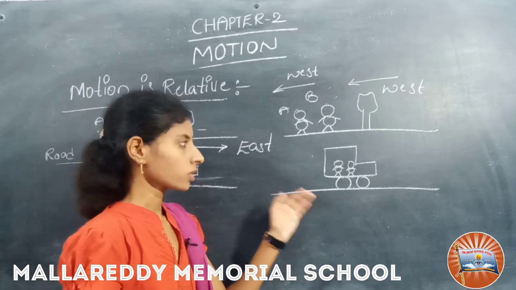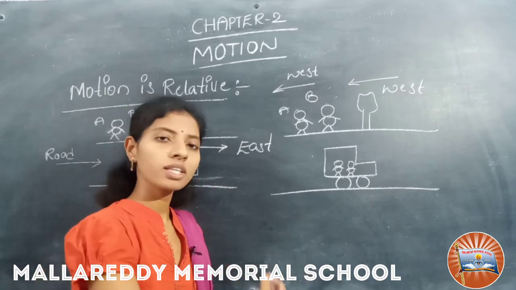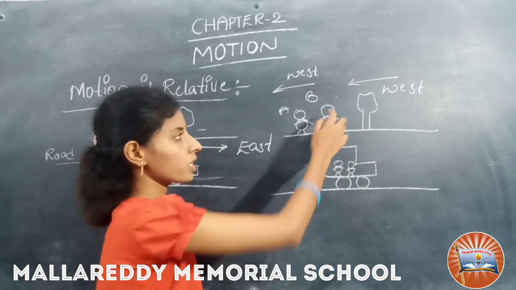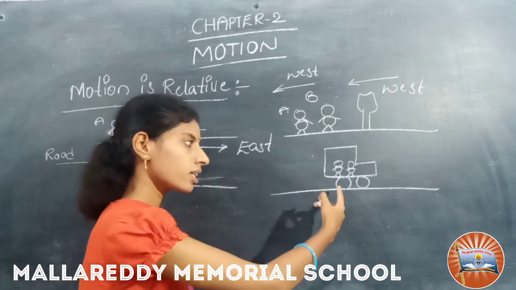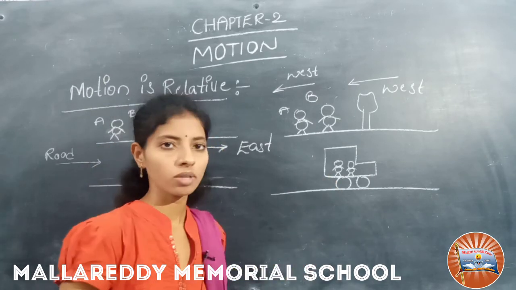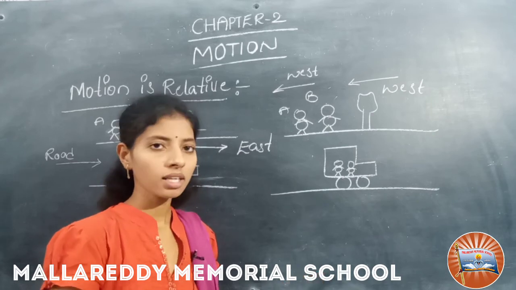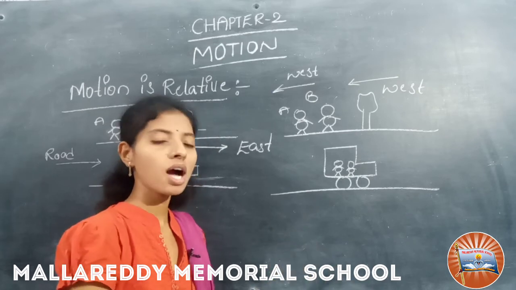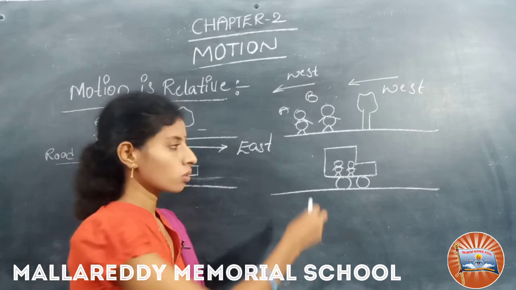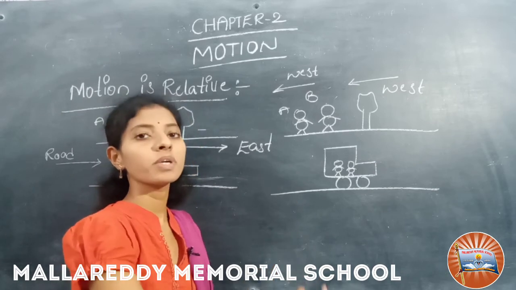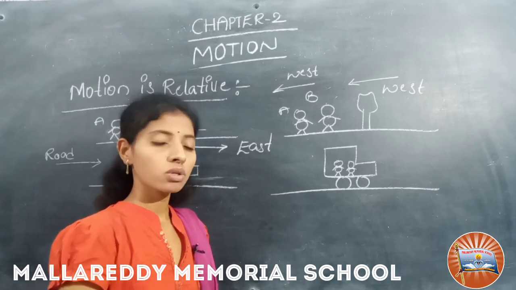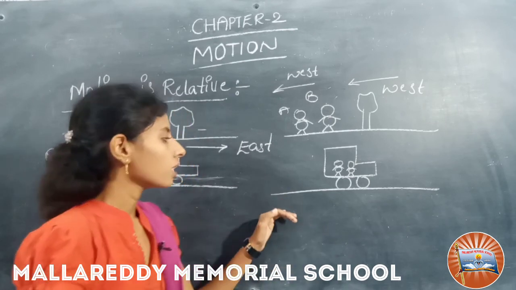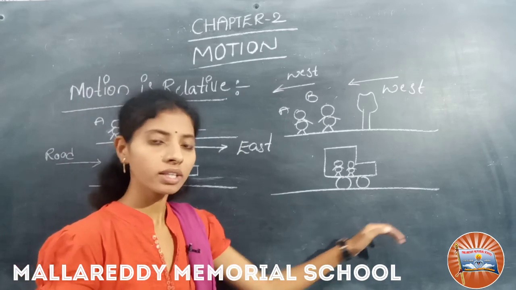So from these conversations it is clear that the tree is at rest according to the person B, and the tree is in motion according to the passenger. So we can say that motion or rest depends on the observer, right? Motion means changing position of the object with time.